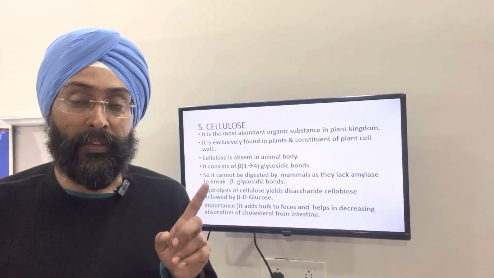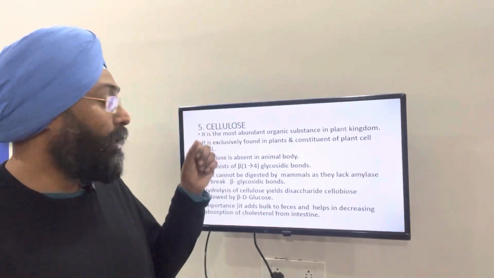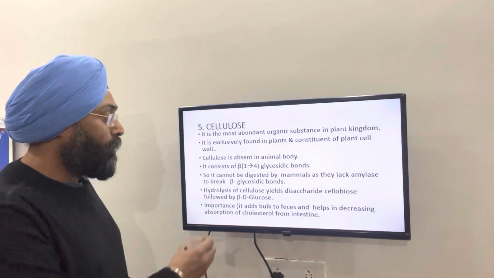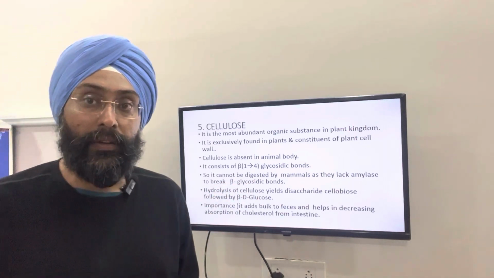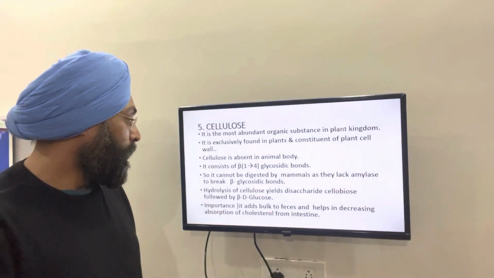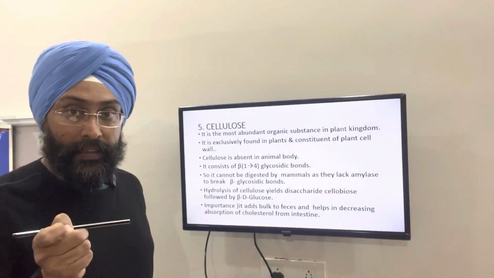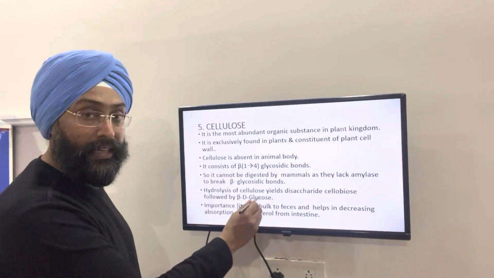The difference is that cellulose contains beta 1,4 glycosidic bonds, so it cannot be digested by amylase, which breaks down alpha 1,4 glycosidic bonds. Hydrolysis of cellulose will finally yield cellobiose, a disaccharide, and the disaccharide will finally form the monosaccharide beta D glucose.